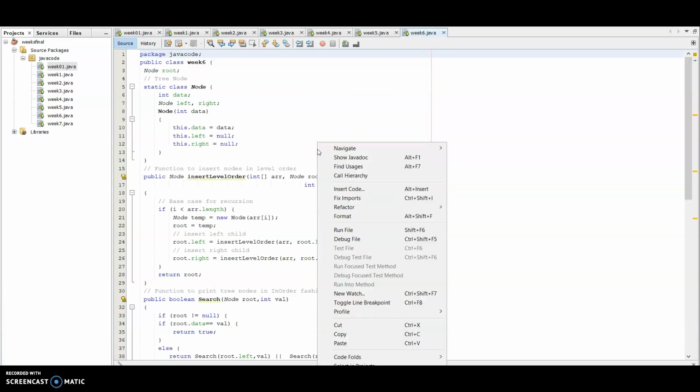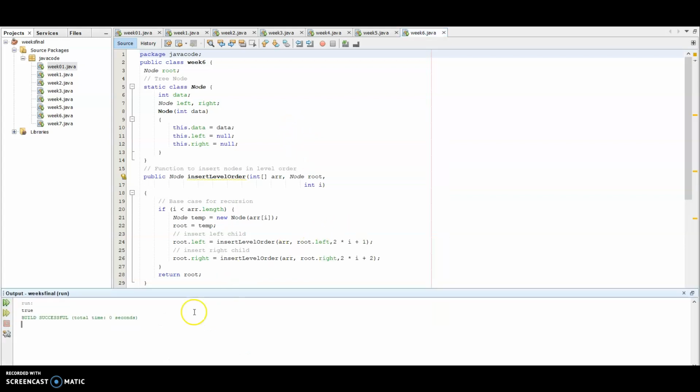in week 6 we have to write a recursive function and see if it gives true or false. The output is true.